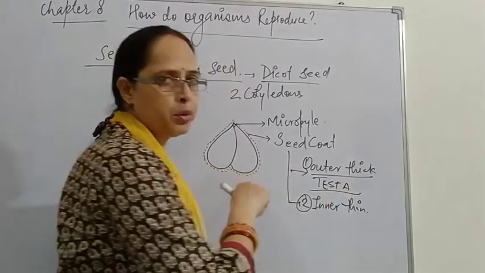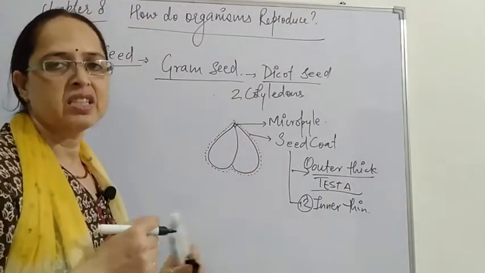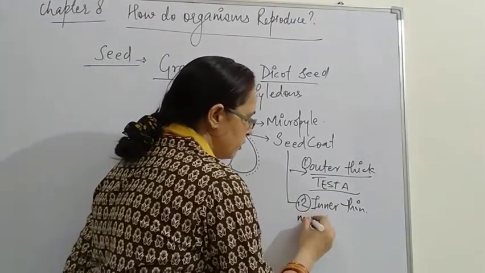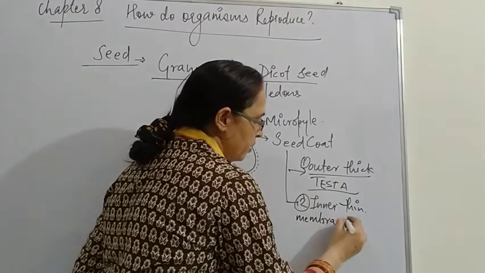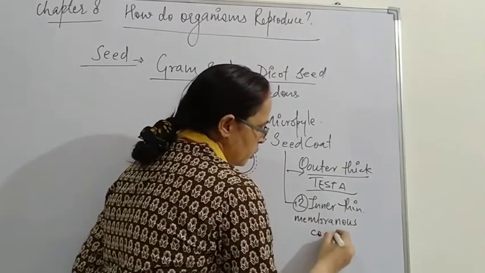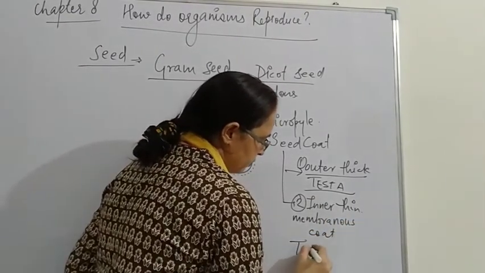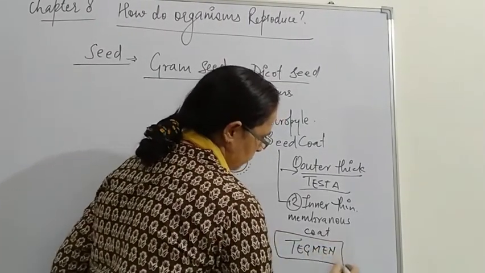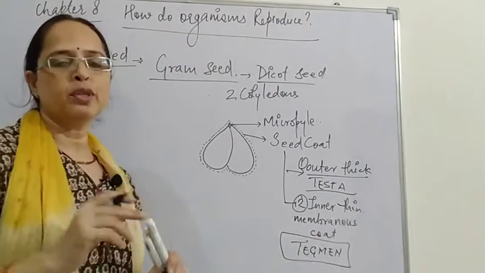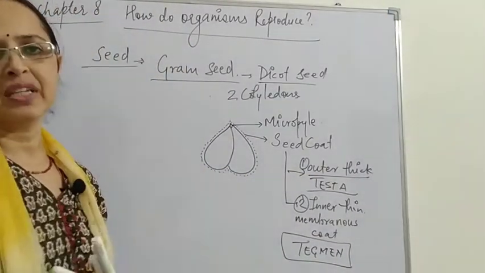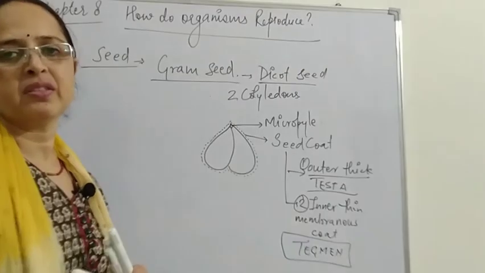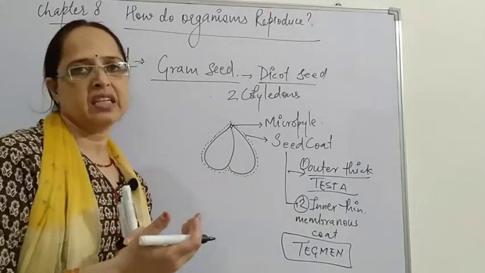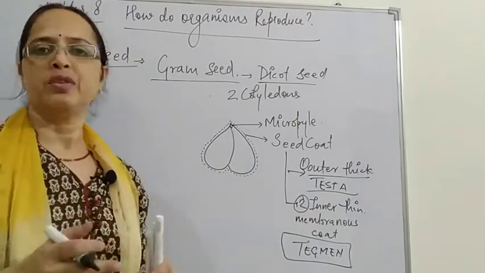The outer thick coat of the seed is called the testa, and the inner thin membranous coat is called the tegmen. So the seed coat consists of two layers, the outer testa and the inner tegmen. The seed coat helps to cover and protect the seed.